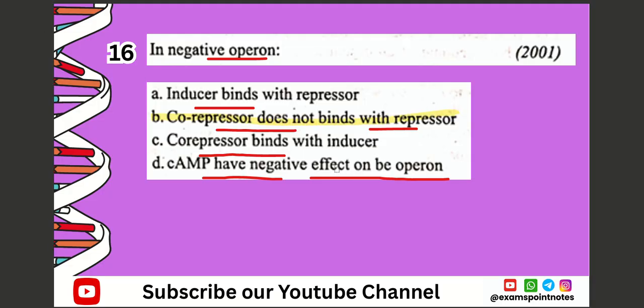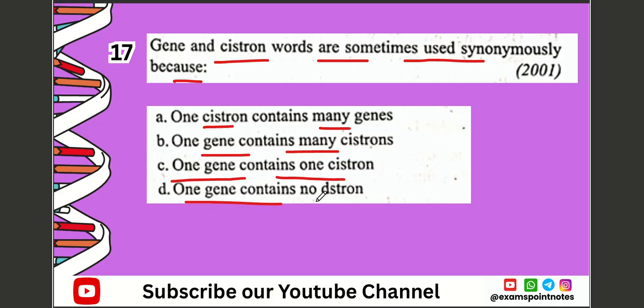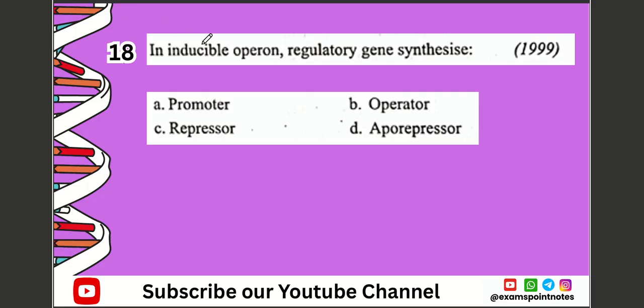Next question, question number 17. Gene and cistron words are sometimes used synonymously because A. One cistron contains many genes, B. One gene contains many cistrons, C. One gene contains one cistron, D. One gene contains no cistron. The correct option is option number C, which is one gene contains one cistron. Next question, question number 18. In inducible operon, regulatory gene synthesizes A. Promoter, B. Operator, C. Repressor, D. Apressor. The correct option is option number C, which is repressor.